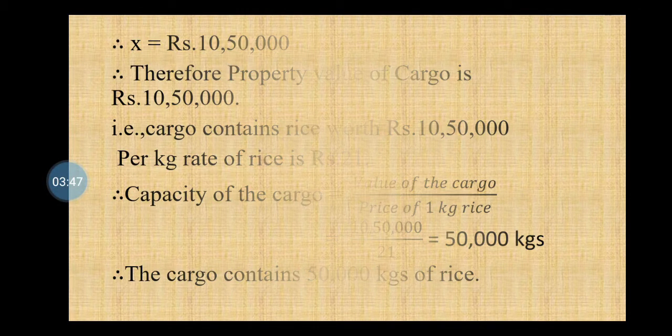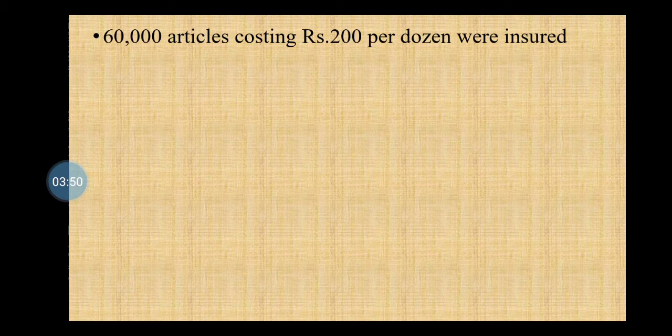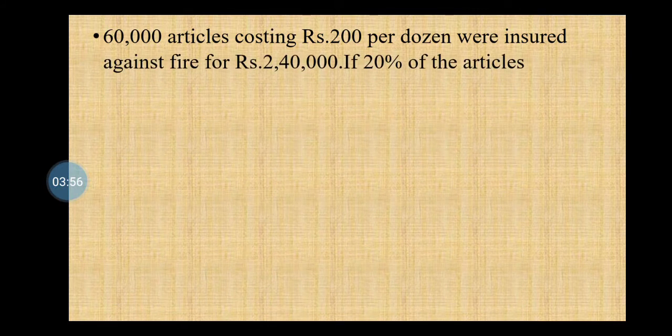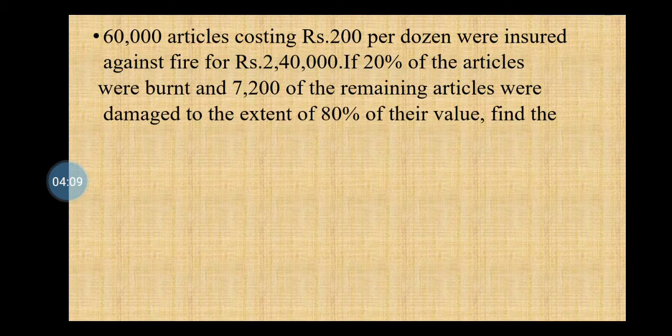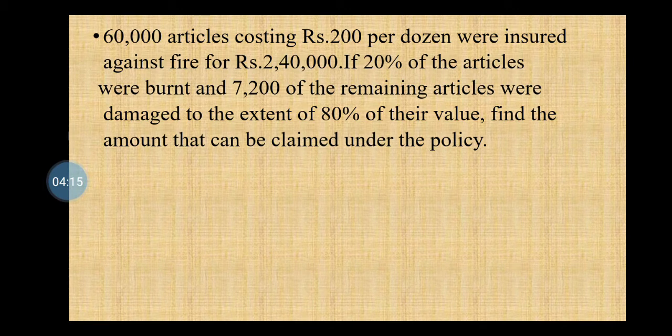The next question is, 60,000 articles costing rupees 200 per dozen were insured against fire for rupees 2,40,000. If 20% of articles were burnt and 7,200 of the remaining articles were damaged to the extent of 80% of their value, find the amount that can be claimed under the policy.